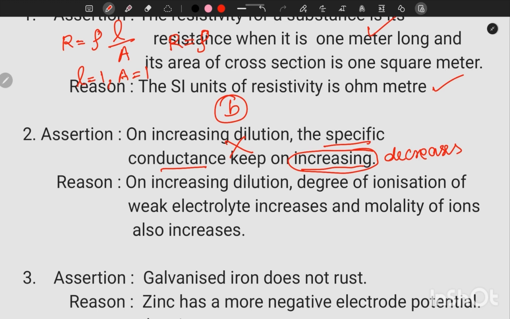On increasing dilution, degree of ionization of weak electrolyte increases and molality of ions also increases. So that statement is correct. So assertion wrong, reason correct. So our option is D.